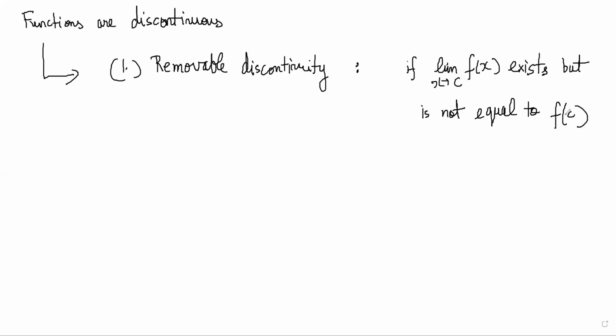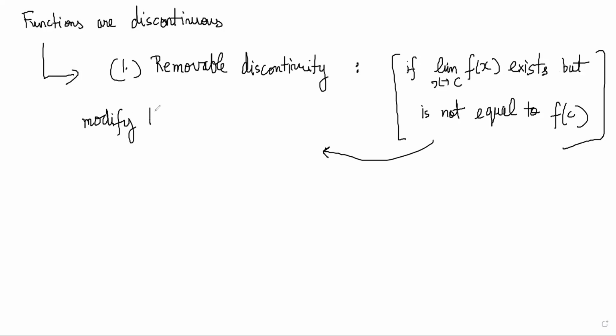This is called removable discontinuity, because what you can do is modify the function slightly to ensure that it becomes continuous. How will you modify? You'll just change the value of f of c.